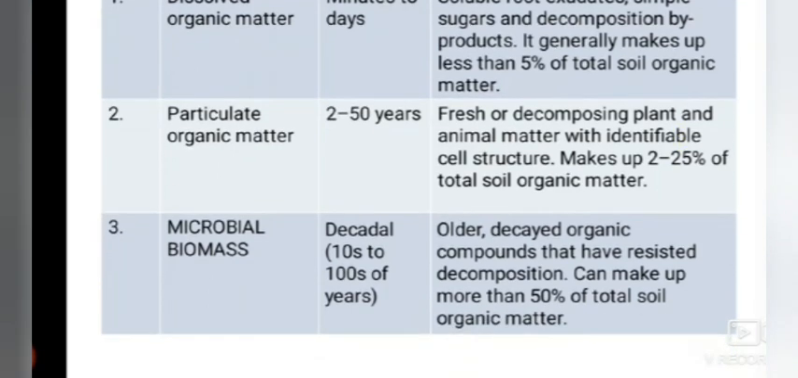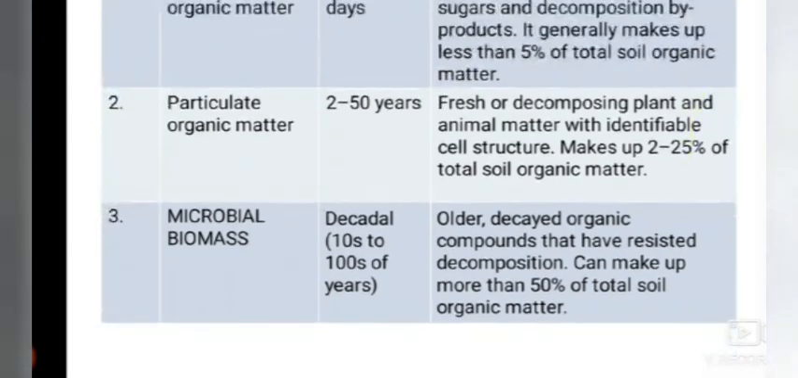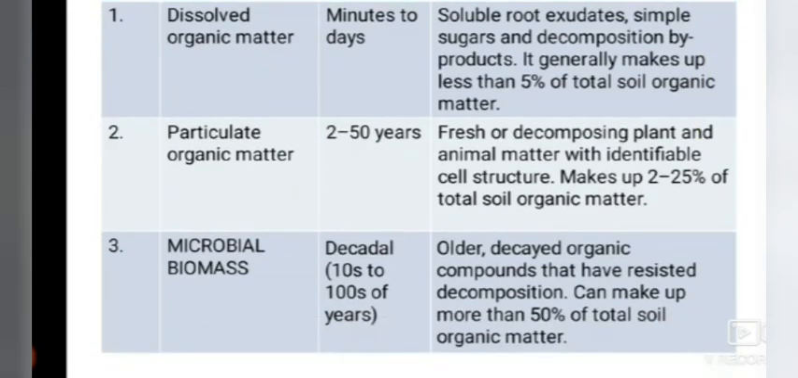Microbial biomass or humus, we can say, takes about a decade or hundreds of years to form. It is consistent in older decayed organic compounds that have resisted decomposition, and can make up more than 50% of total soil organic matter. Of all the above, microbial biomass or humus contains 50% of total soil organic matter.